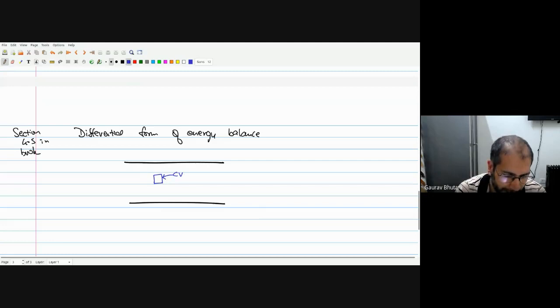So if you apply the control volume analysis, then you will talk about the viscous tau xy on, in fact, all the walls.